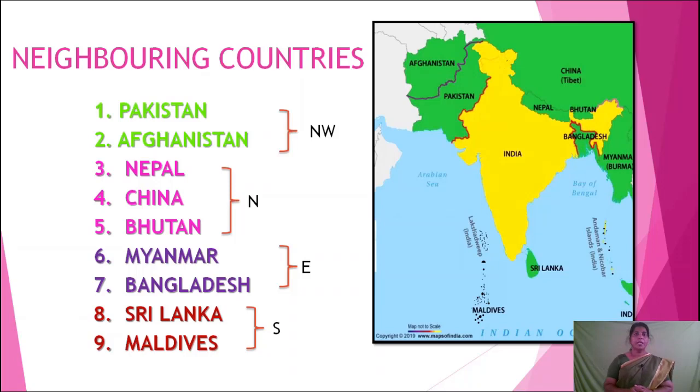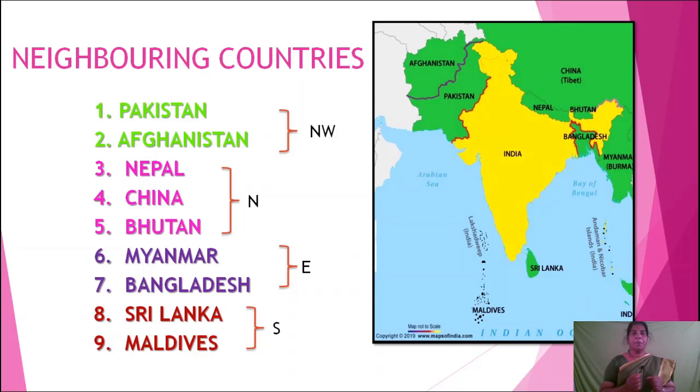There are 9 neighboring countries. They are Pakistan and Afghanistan in the northwest, Nepal, China and Bhutan in the north, Myanmar and Bangladesh in the east, Sri Lanka and Maldives in the south, across the sea.